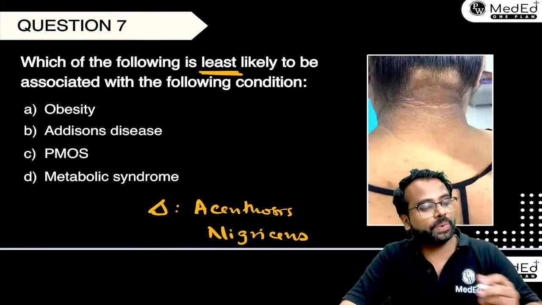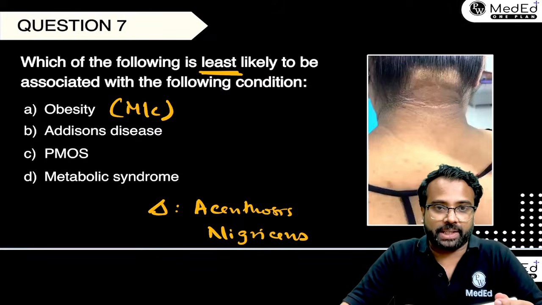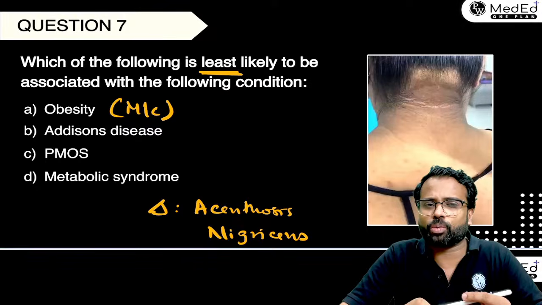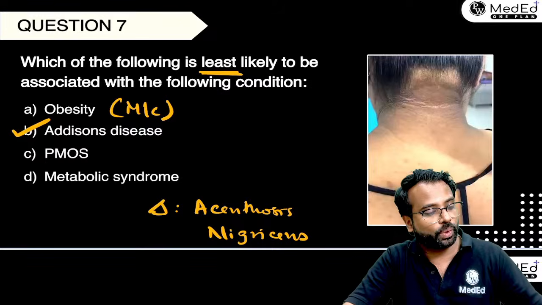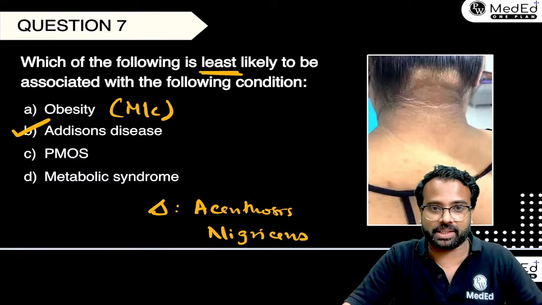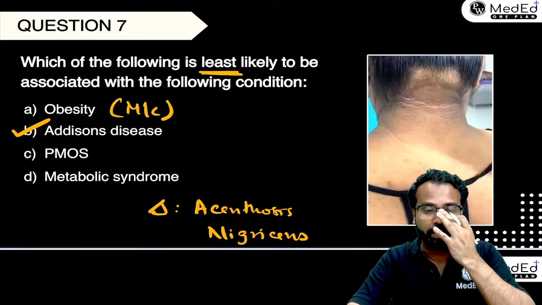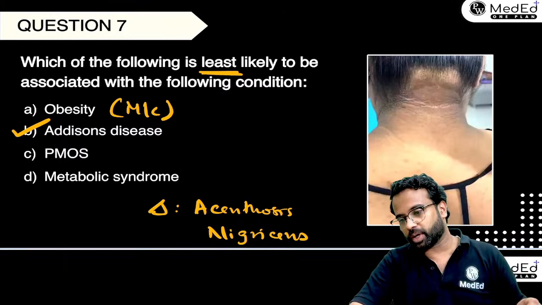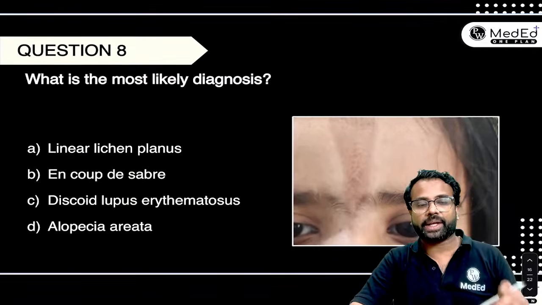Because among all the options, as all of you know, the most common association is going to be obesity, right? So other than obesity, PCOS, metabolic syndrome, all can be associated, but what is not associated is going to be Addison's disease. All the others can be associated, including malignancy, which can be a rare possibility, but still it can be associated. Clear? Very good. Most of you are getting it right. The answer is B. Now let's move to the next question.